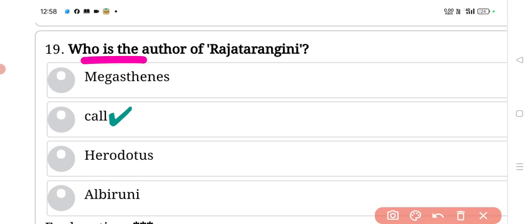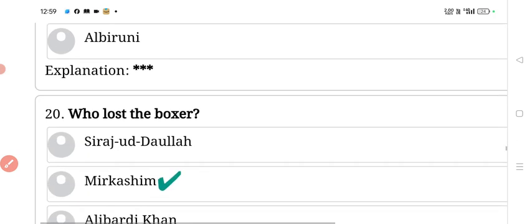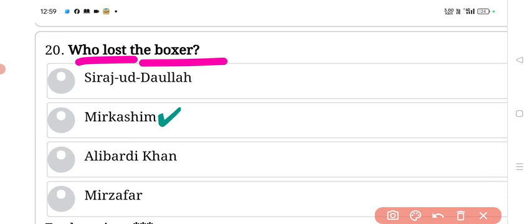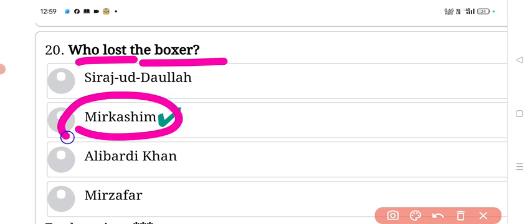Who is the author of Rajatarangini? Answer, Kalhana. Kalhana is the author of Rajatarangini. Next. Who lost the Battle of Buxar? Answer, Mir Qasim. Mir Qasim lost in the Battle of Buxar.